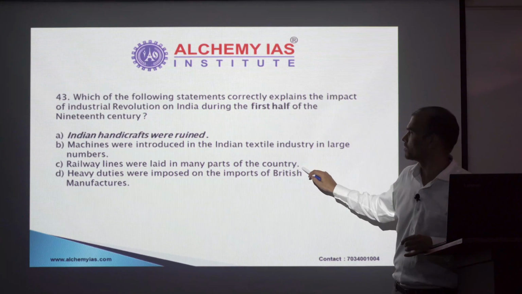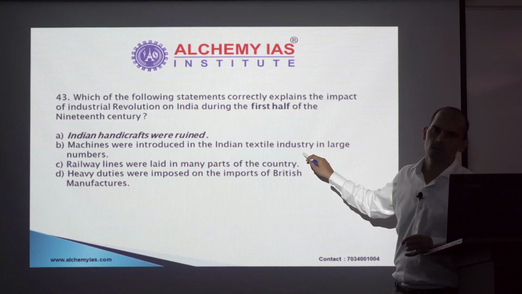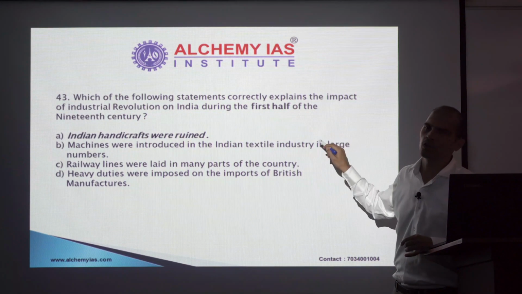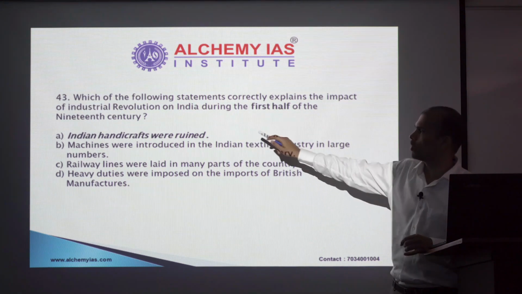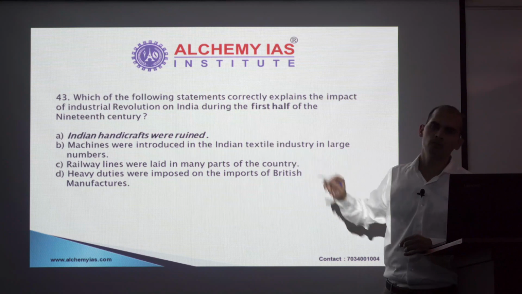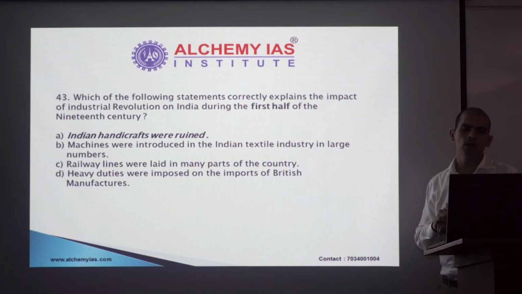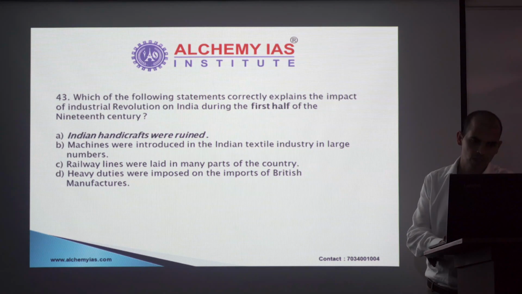So this can be removed. Machines were introduced. No, they were not interested in industrialization of India. So this can be removed. Heavy duties were imposed. No, the only option left is Indian handicrafts were ruined. So fairly a simple question if you could have applied your logic. Next.